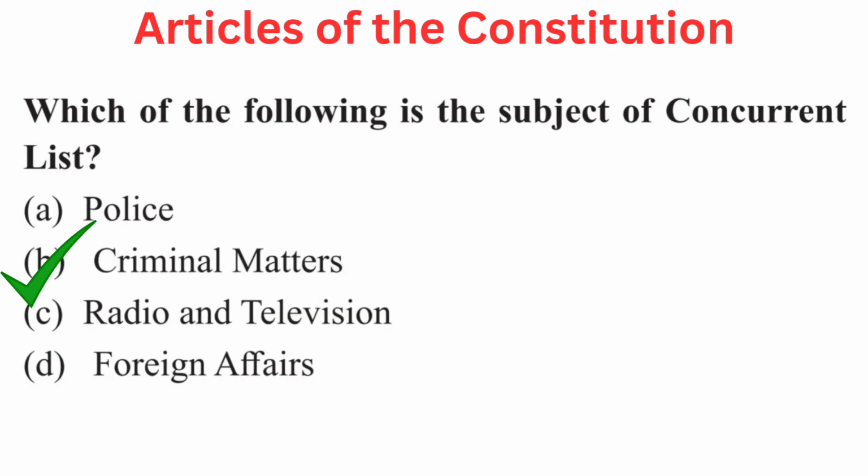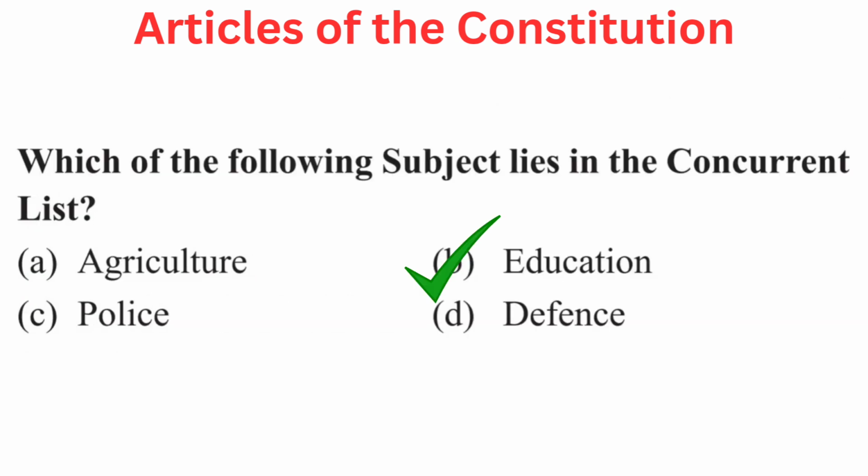Question is, which of the following is the subject of concurrent list? Your options are A. police, B. criminal matters, C. radio and television or D. foreign affairs. Right answer is B. criminal matters. Your question is, which of the following subjects lies in the concurrent list? Your options are A. agriculture, B. education, C. police or D. defense. Right answer is B.